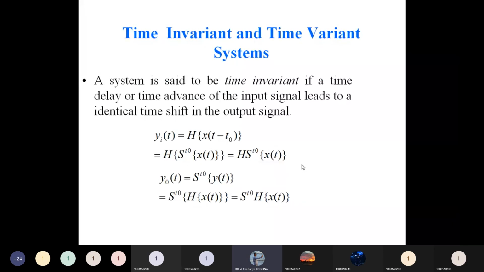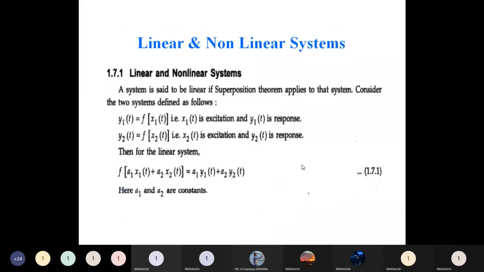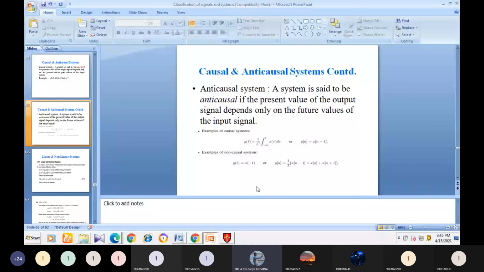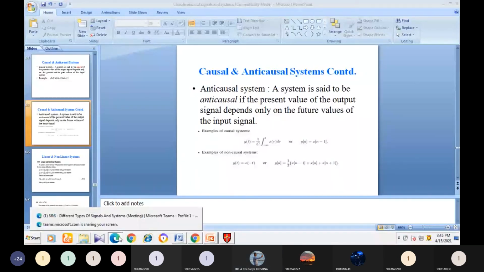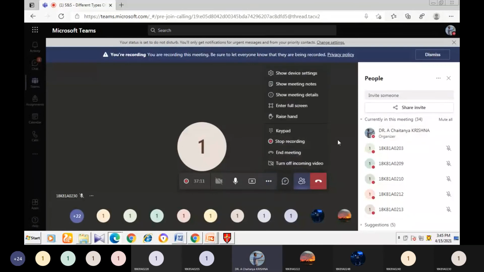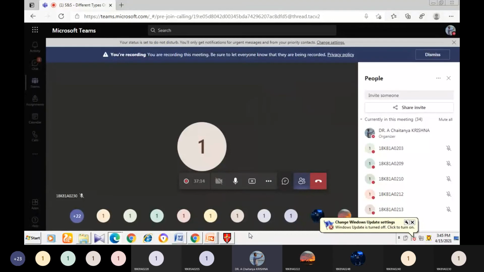Up to now, whatever we have discussed is linear and non-linear systems and causal and non-causal systems. If you have any doubts you can ask me.